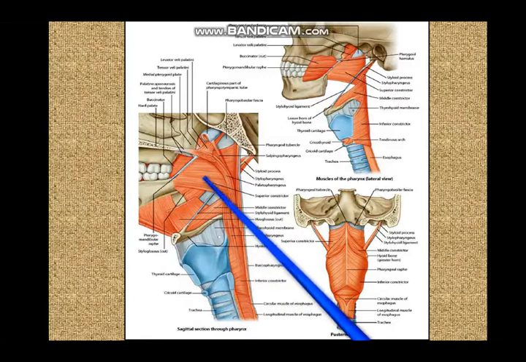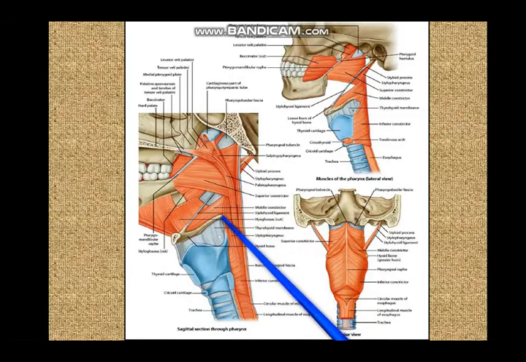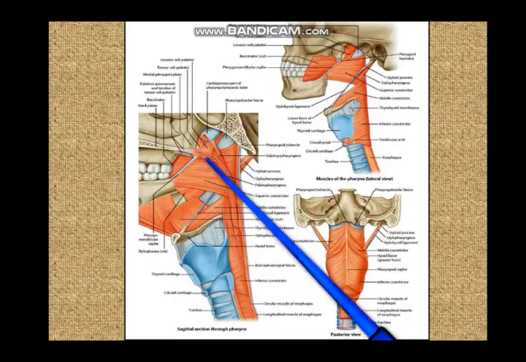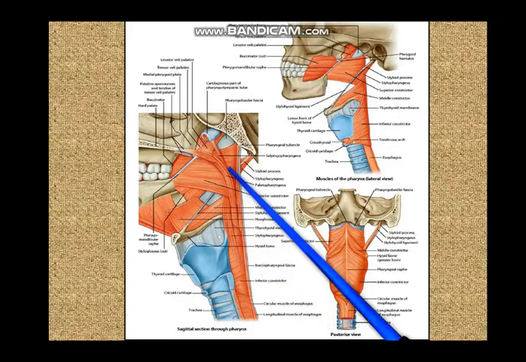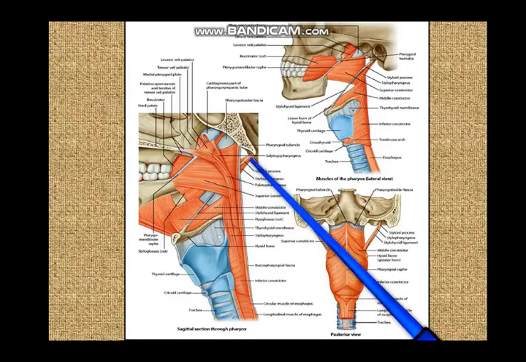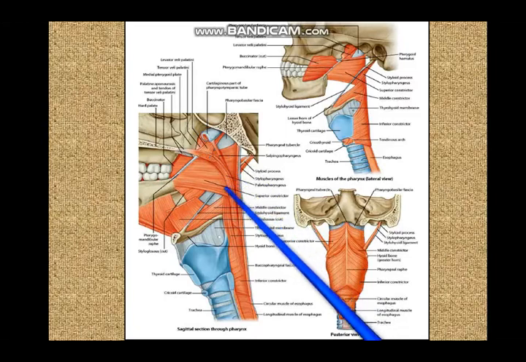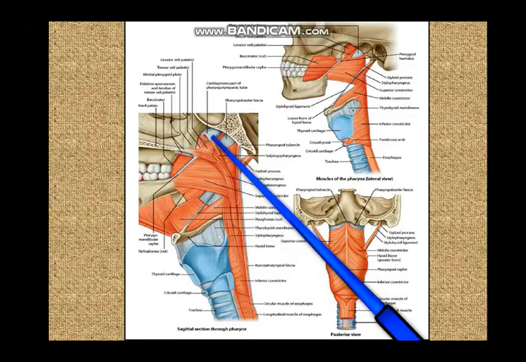Just as the circularly arranged superior, middle and inferior constrictor muscles have a propulsive action which will push the bolus of food and drink down towards the esophagus, these three vertically placed muscles are going to drag the pharynx and larynx up and help in this process of deglutition.